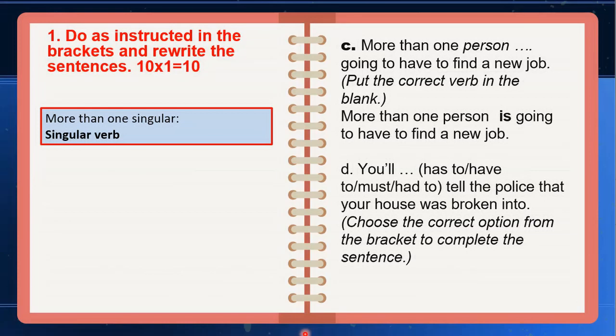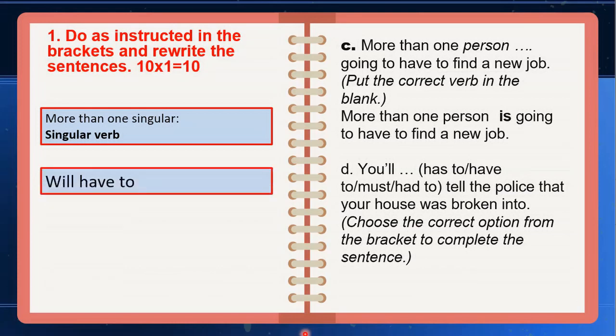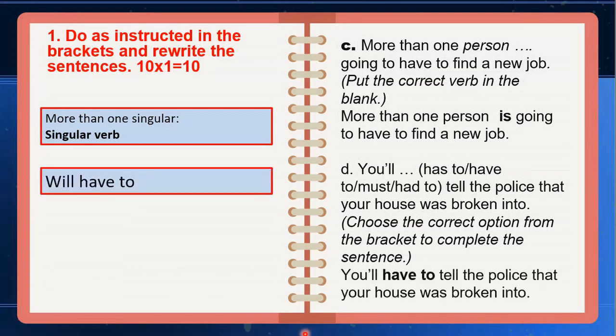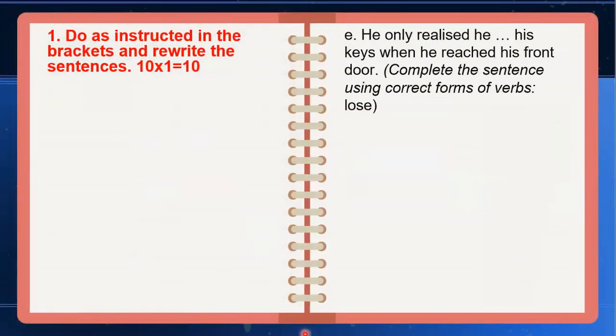Number D, you will, has to, have to, must, had to tell the police that your house was broken into. And the correct answer after will, you are taking have to here. So the answer is you will have to tell the police that your house was broken into. Number E, he only realized he his key when he reached his front door. So your job is to complete the sentence using the correct form of the verb lose.